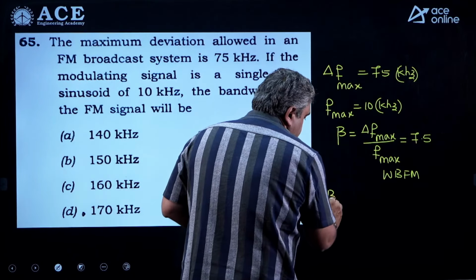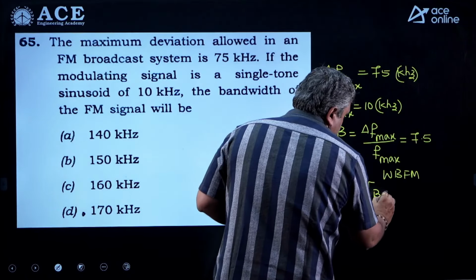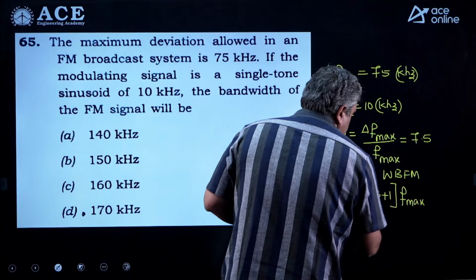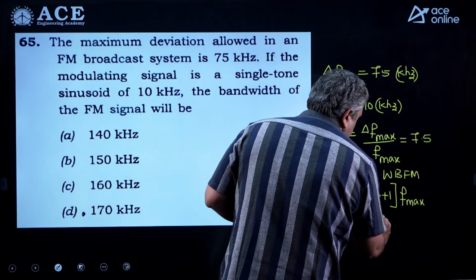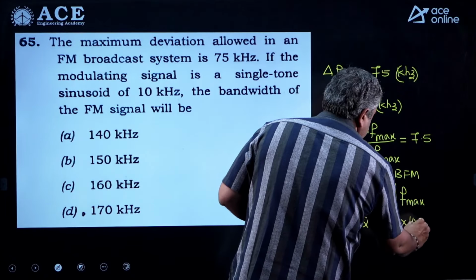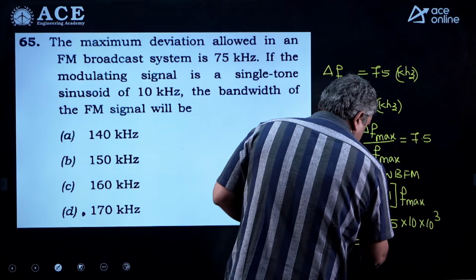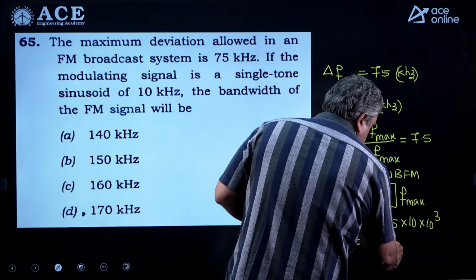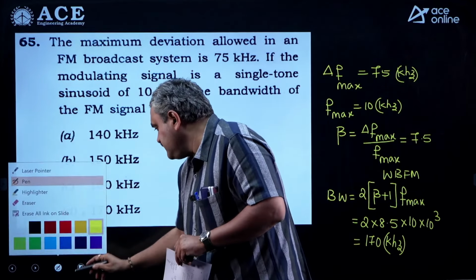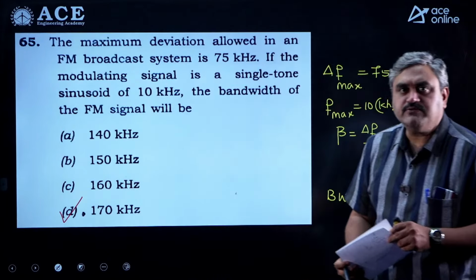So what is the bandwidth using Carson's approximation? It is 2 into (beta plus 1) into F max. So let us substitute the values. This will be 2 into 8.5 into F max, which is 10 kilohertz. Is it clear? So 8.5 into 10 is 85, into 2, 170 kilohertz. That is the bandwidth required for transmission of this FM modulated signal. Direct formula substitution.